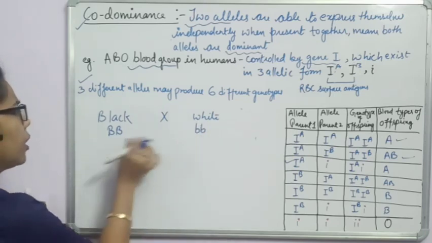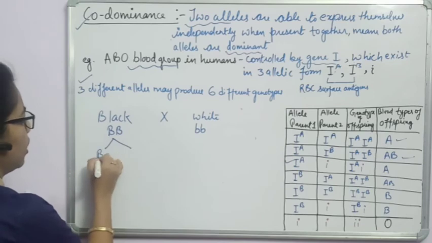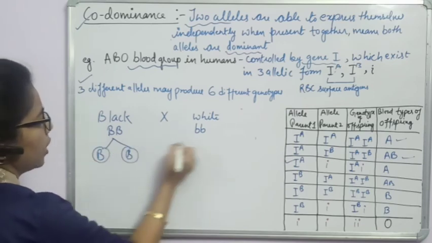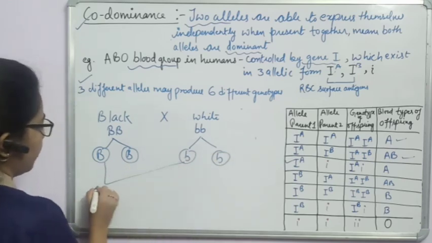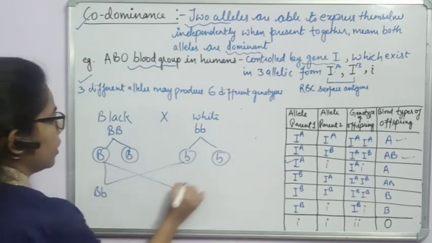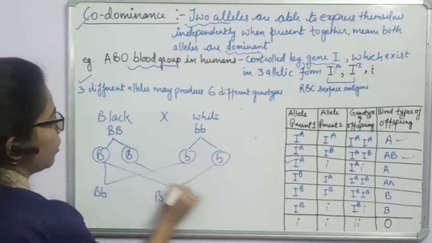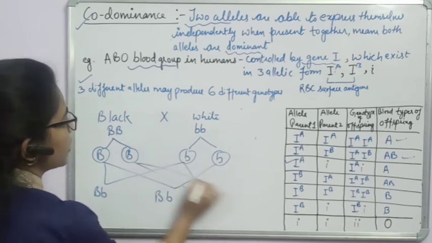Now if you cross them, BB gametes will form here, small b. If I cross them, what you will get here: all are capital B, small b, capital B, small b.